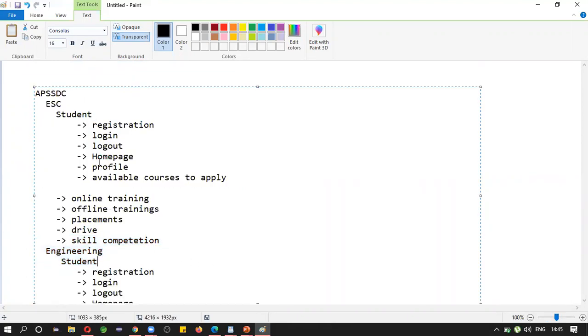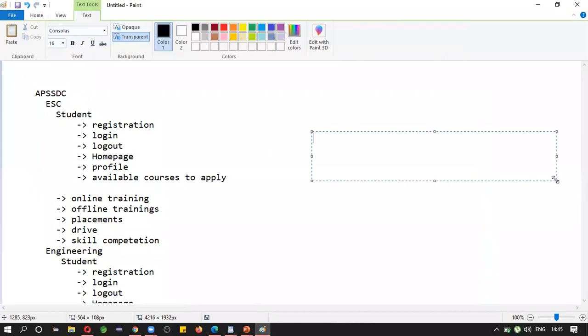Okay, see, all these are at the end, all these are HTML pages. For registration you need to have some HTML page. For login you need a page, logout, home page, profile, available, means applying for courses. Okay, these are end pages. What if a student wants to register? What does a URL look like? apssdc.in, this is the main server. Inside that you may see student registration. See, it looks like this.